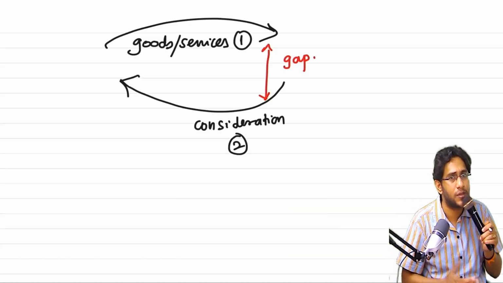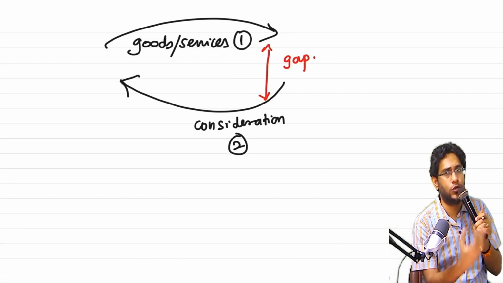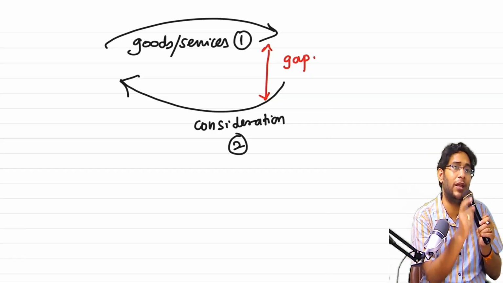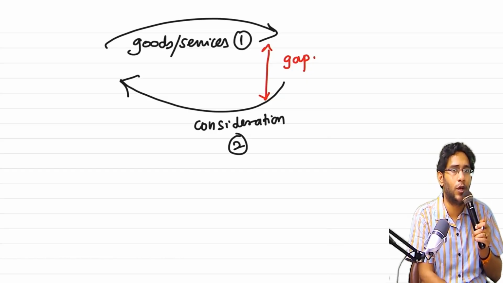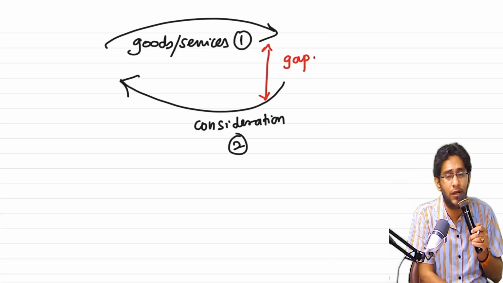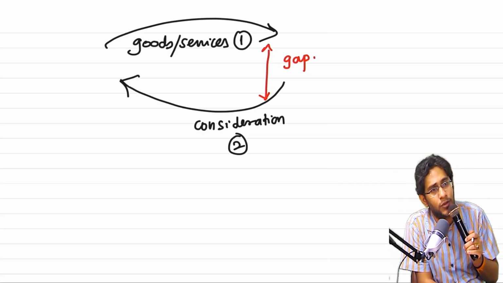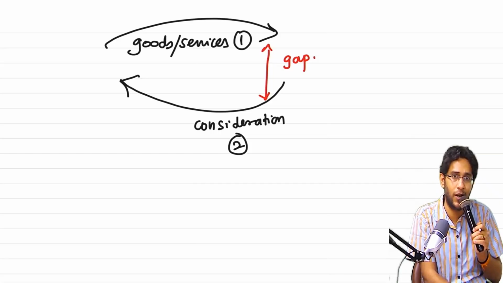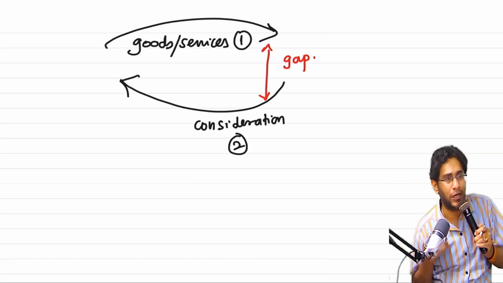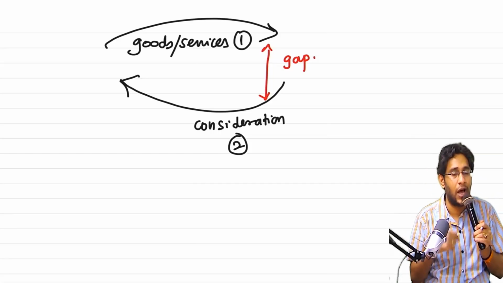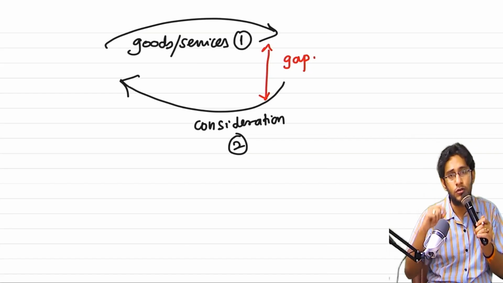How, sir? Simple. I sold goods to you. You are paying me money after 2 years. Now I will charge you money not only for goods and services, but goods and services plus interest income also. Similarly, you paid me full money today only, but I am going to deliver goods only after 2 years.